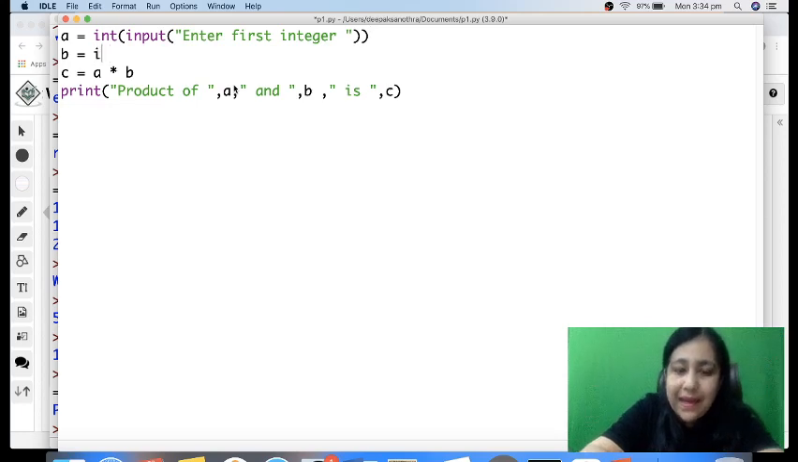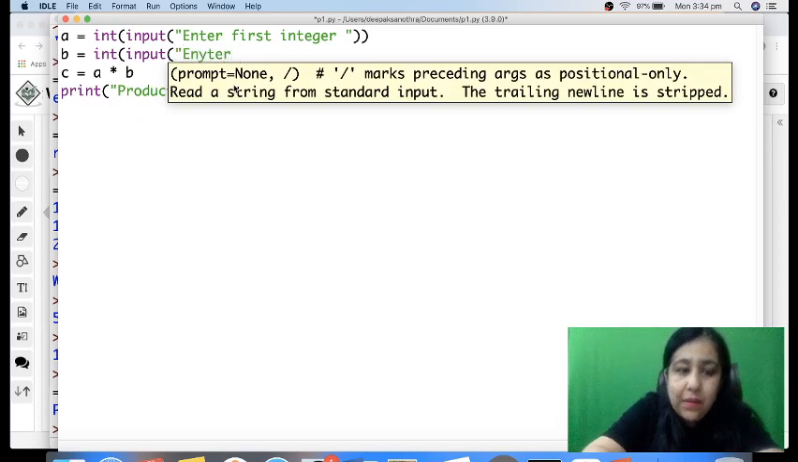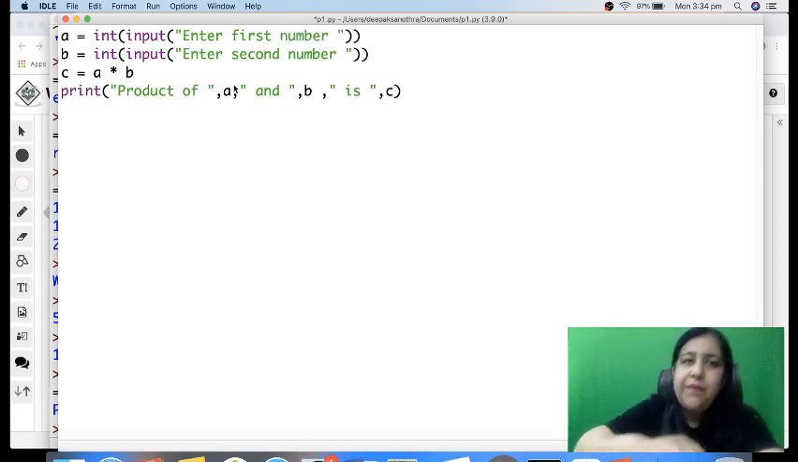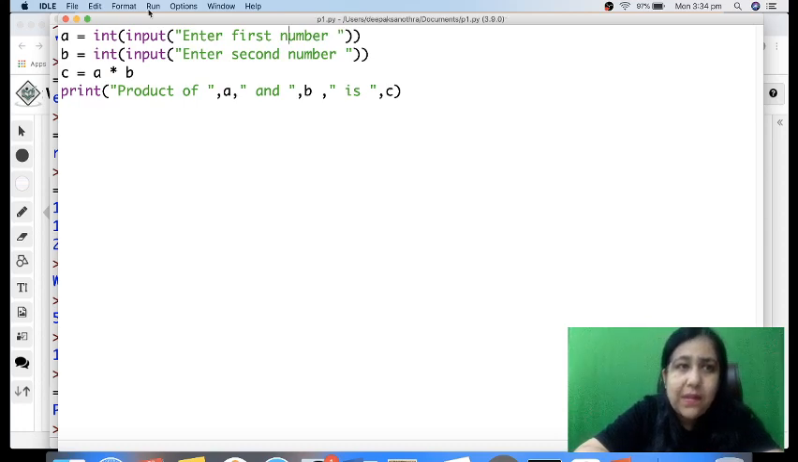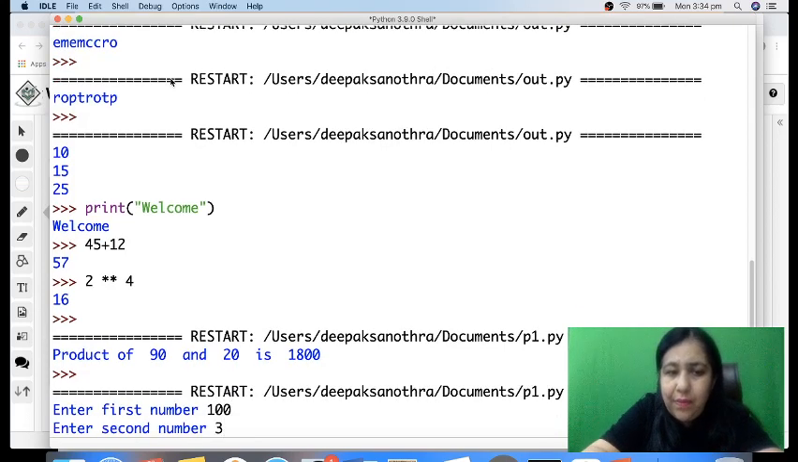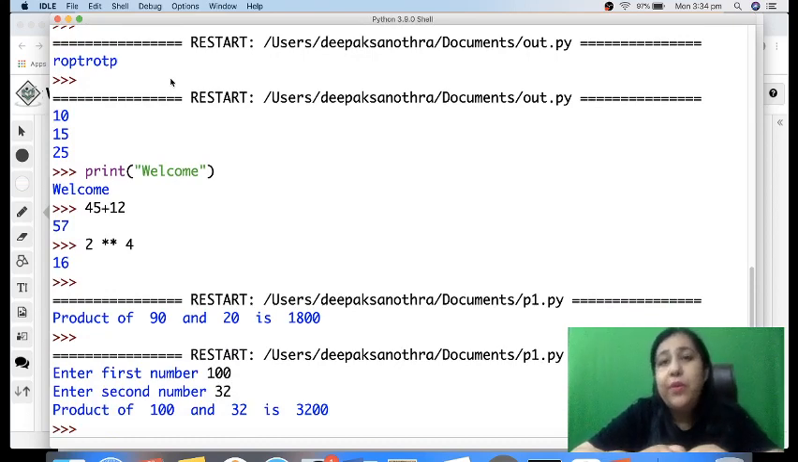Similar way, you have to get the second number, which you're going to get like this: int input enter second number, right? And instead of integer, because user doesn't know what's integer and float, for user number is a number. So we just write enter first number, enter second number. I save this and I execute it again. This time you can see this prompt, it's asking me for the number. I enter 100, the other number I entered as 32. So my answer would be product of 100 and 32 is 3200.